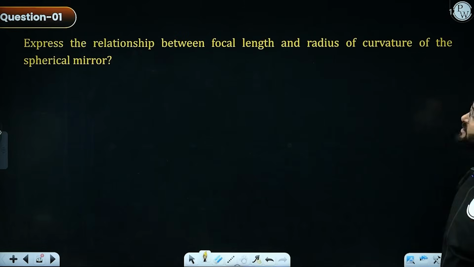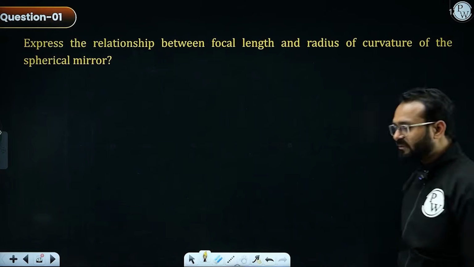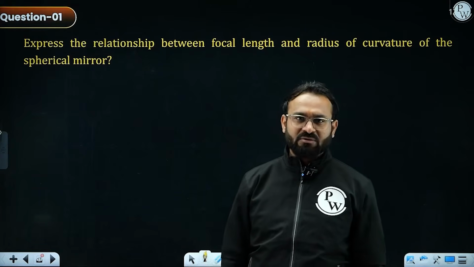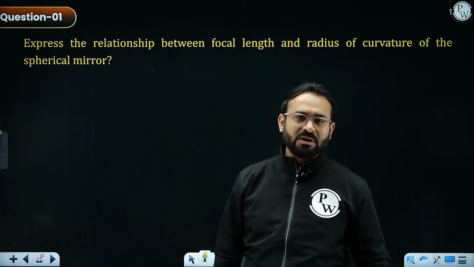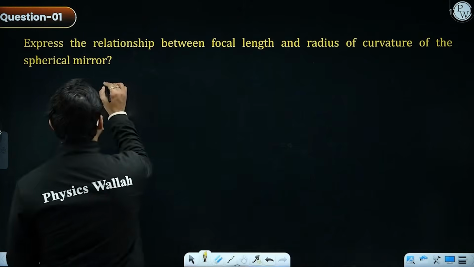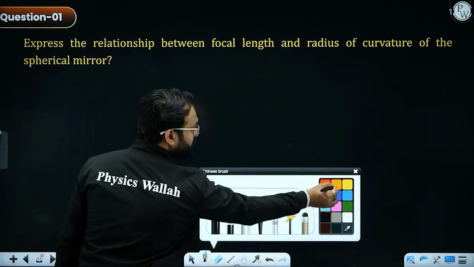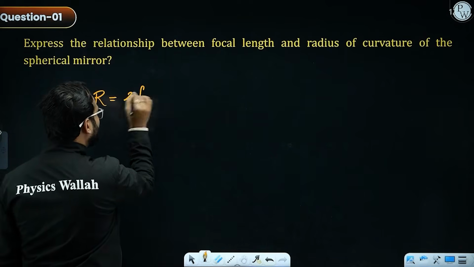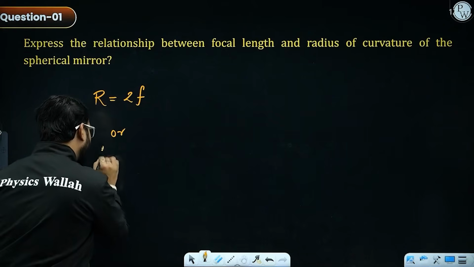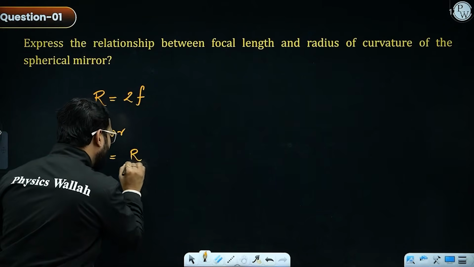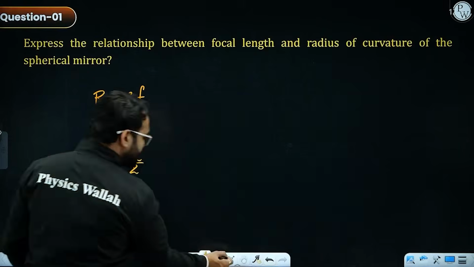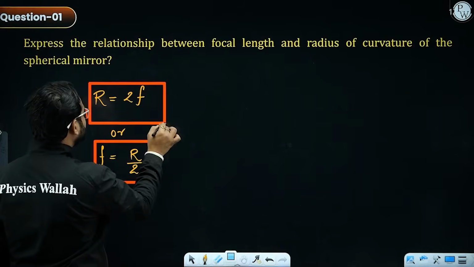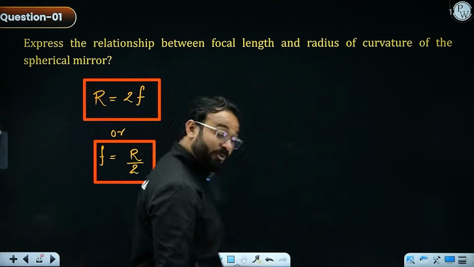Moving ahead, express the relation between focal length and radius of curvature of a spherical mirror. They're asking about the relation between radius of curvature and focal length. So the relation is quite easy. The radius of curvature is twice the focal length, or focal length is equal to half of the radius of curvature. That is the relation between focal length and radius of curvature. I hope you got it.